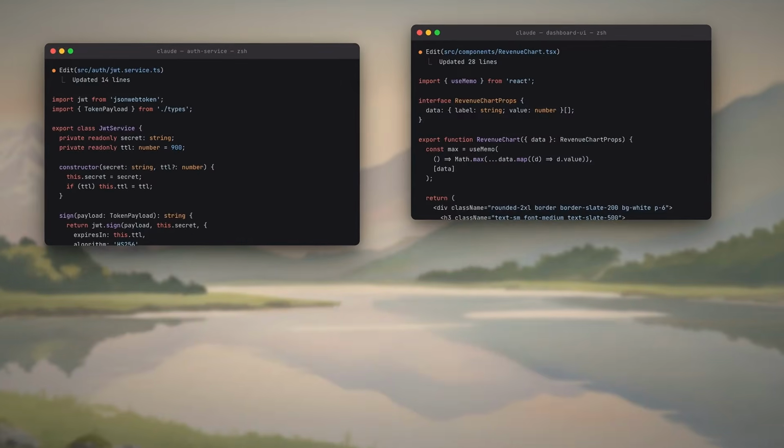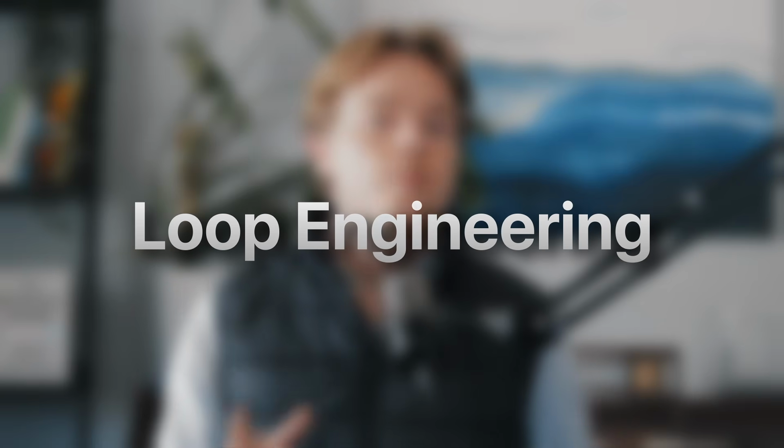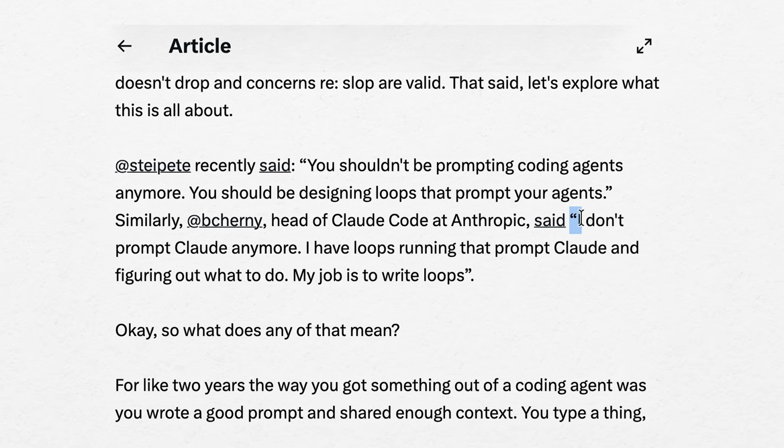There's a new idea that the top AI users and programmers in the world are all talking about: loop engineering, or sometimes it's simply referred to as loops. In particular, Boris Cherny, who created Claude Code, and Peter Steinberger, who created OpenClaw, have both been talking about this, saying that this is now how they program.